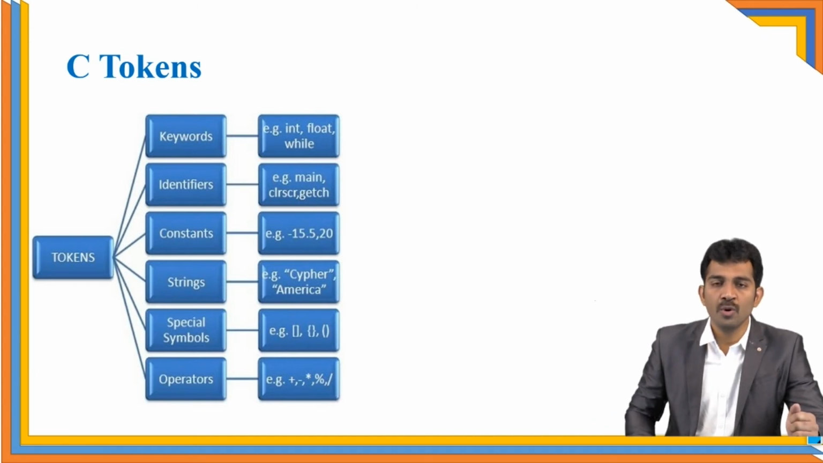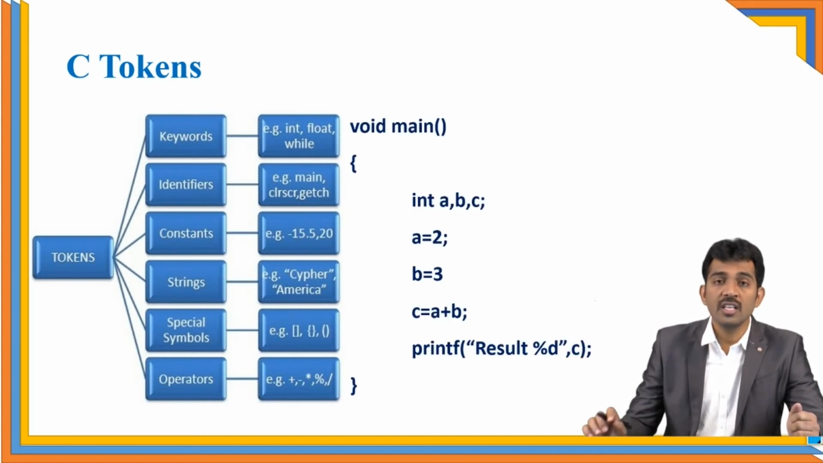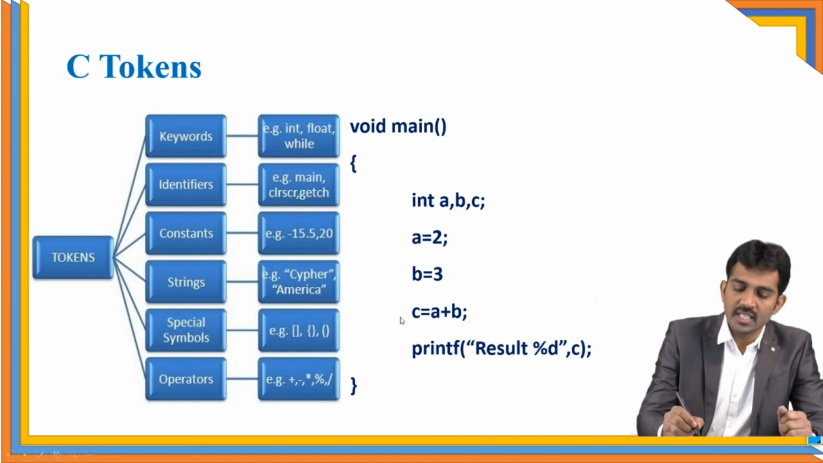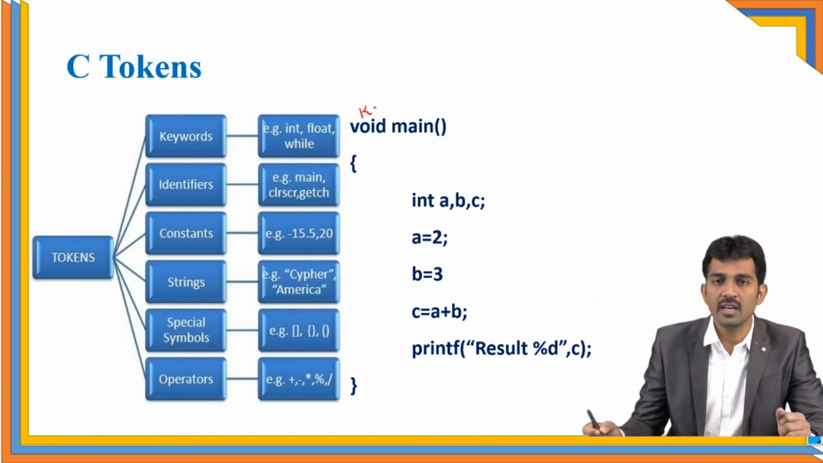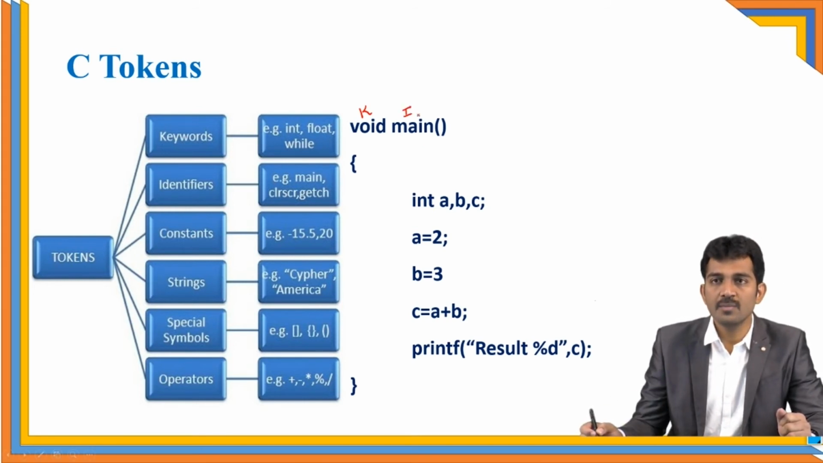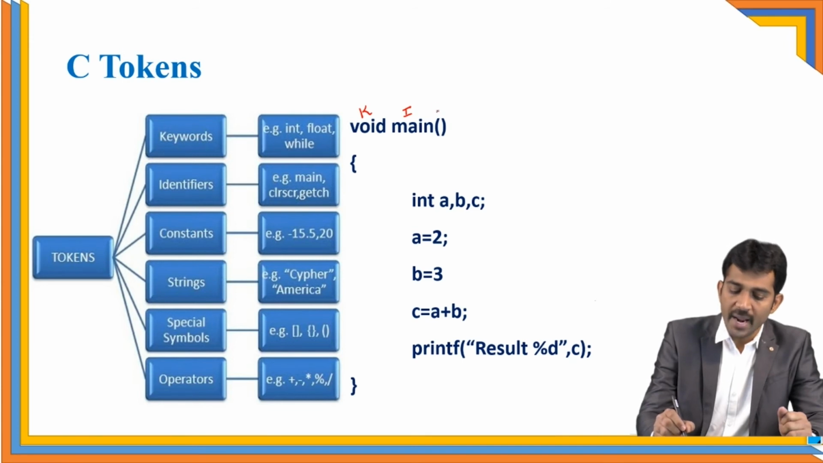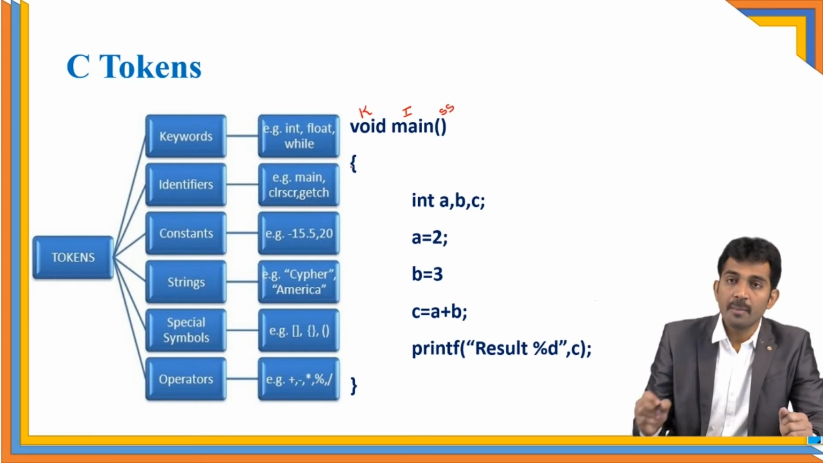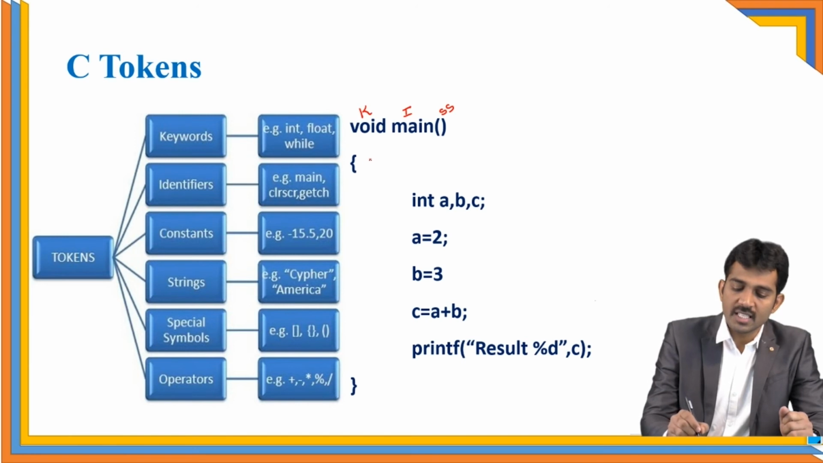Now I'm going to give one small program. Now our task is to identify what the tokens are in the given program. Observe clearly, I'm going to represent one by one here. See, void. Void is one word, right? So this is one token. What is the kind of token? This is the keyword token. Main comes under the identifier. See, brackets are called special symbols. SS. Next, brackets are called special symbols. SS.